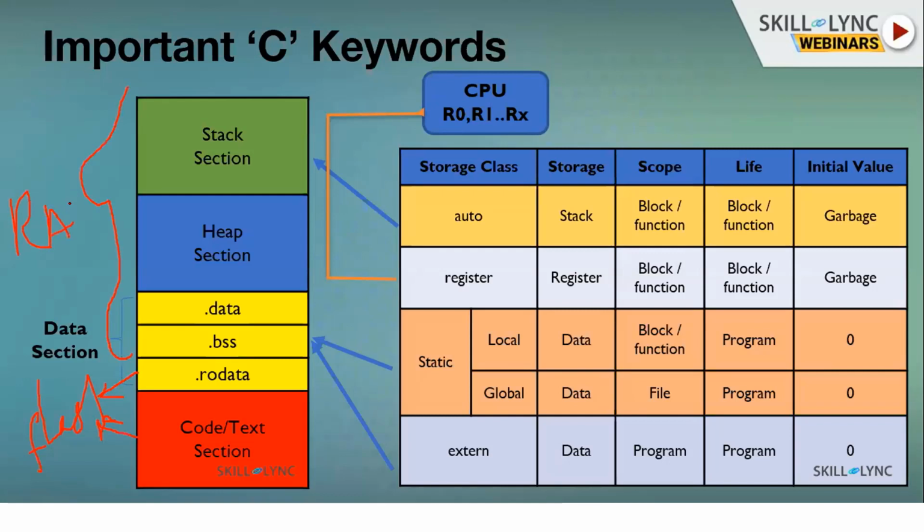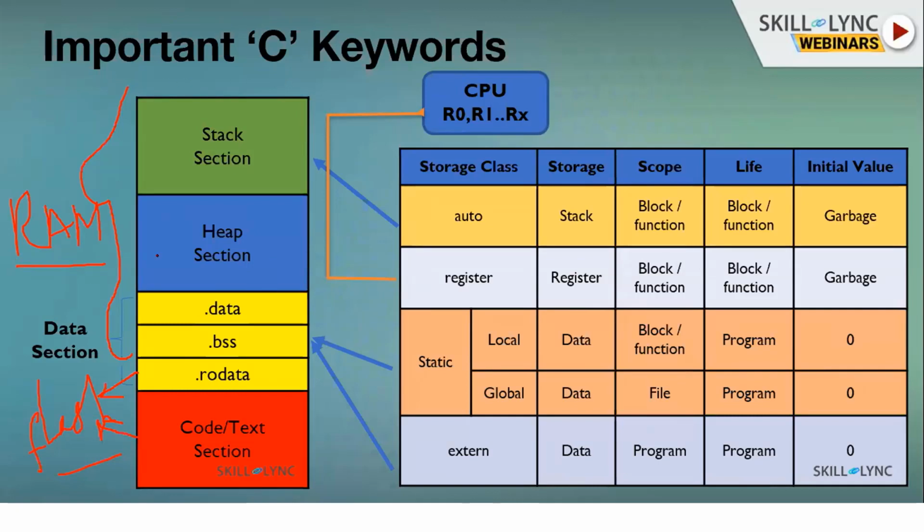So there are two types of memory: internal or physical memory, and secondary memory. This is flash. The RO data and code will be stored here, and the remaining things will be stored in RAM. But we are dividing our whole memory into these four sections.